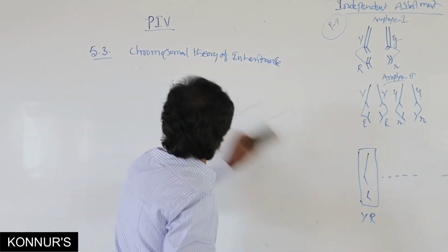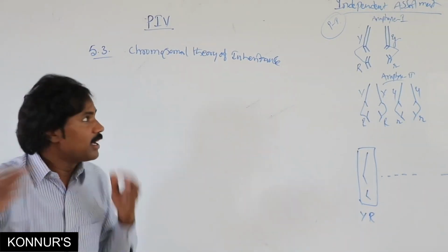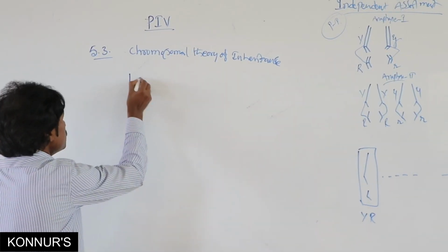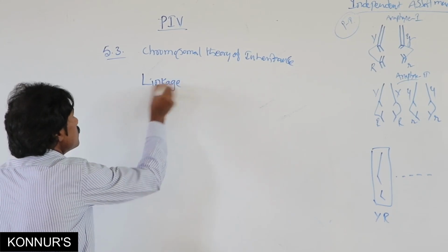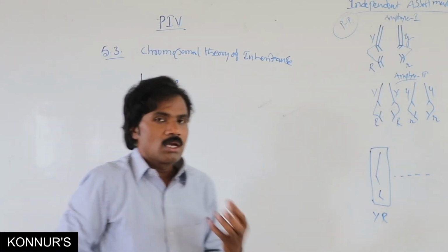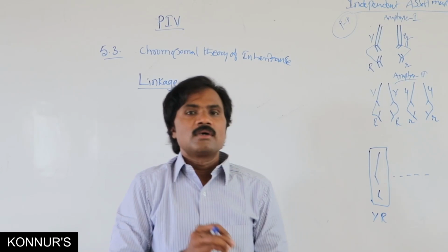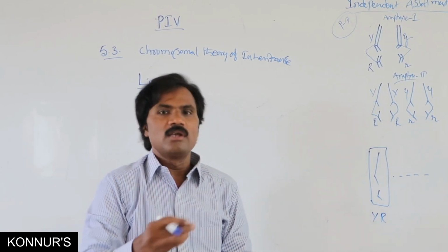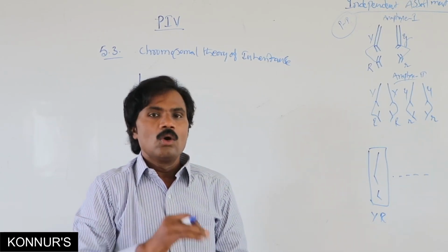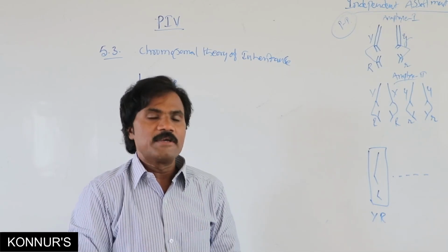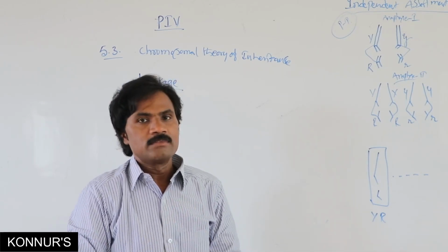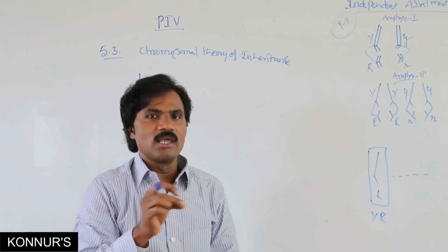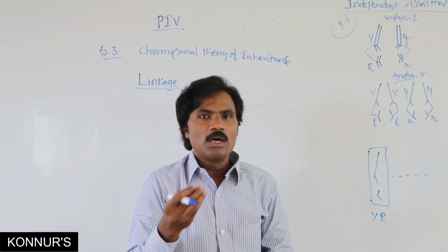Then another important subtopic is linkage. Who discovered linkage? The scientists Sutton and Boveri discovered it. Then who proved the linkage theory? Morgan. Who coined the word linkage? That is also Morgan.